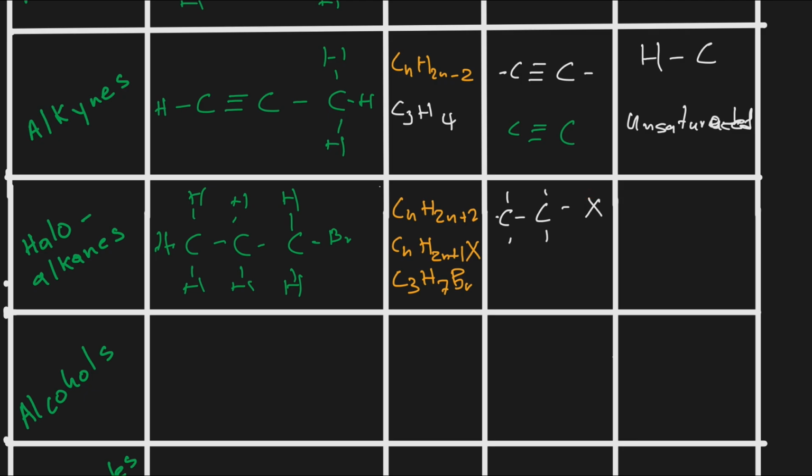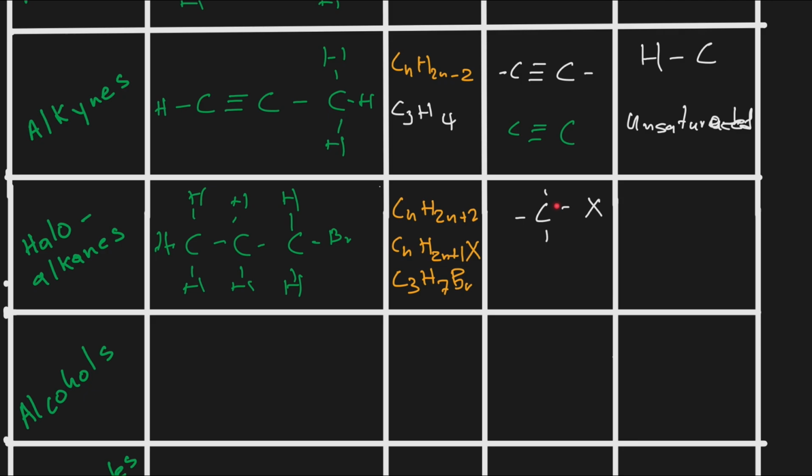It doesn't matter how the carbons are bonded to hydrogens or otherwise. What distinguishes a haloalkane is a carbon bonded to a halogen, and that is the functional group of a haloalkane.